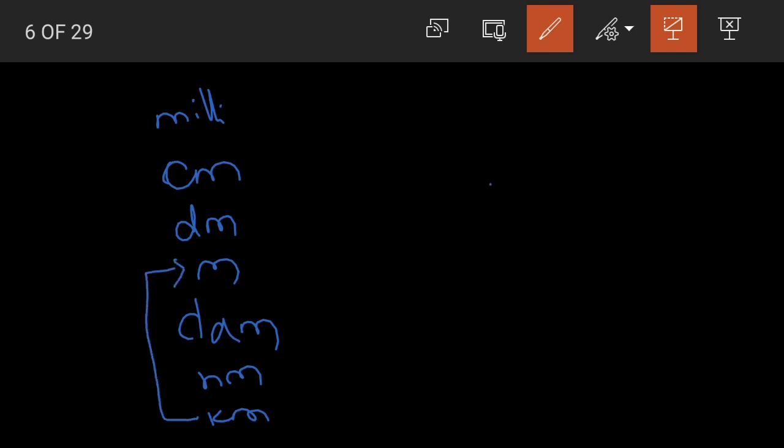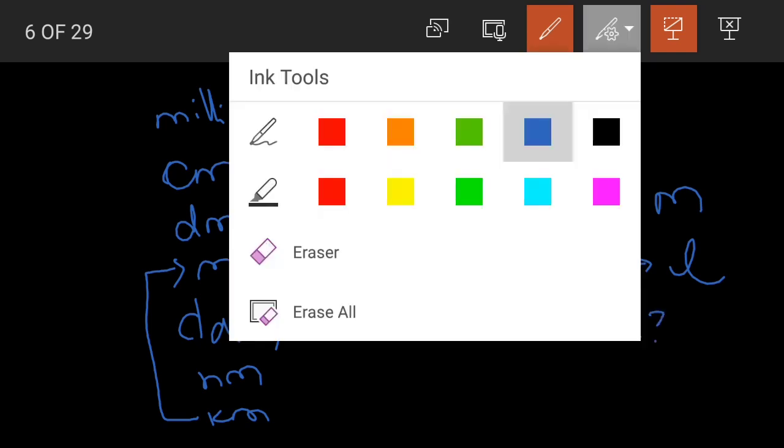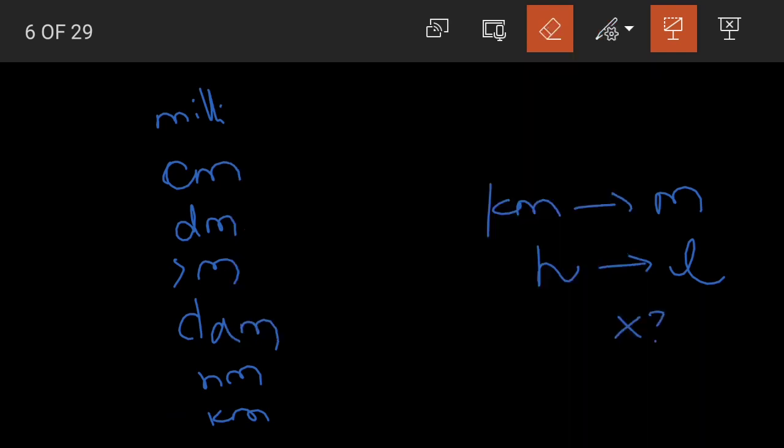Kilometer is a higher unit. I am converting it into meters, which is a lower unit of measurement. So I need to multiply. Multiply by how much? It depends on the jumps we take. What is the distance between them, how many jumps?